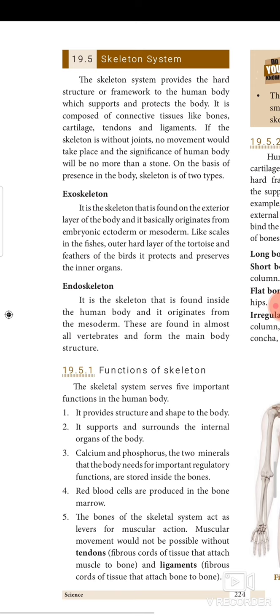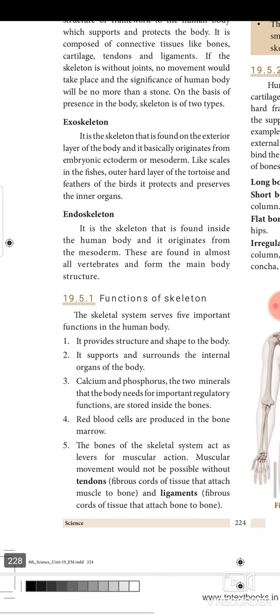Next, we shall see functions of skeleton. It provides structure and shape to the body. It supports and surrounds the internal organs of the body. Calcium and phosphorus, the 2 minerals that the body needs for important regulatory functions, are stored inside the bones. Red blood cells are produced in the bone marrow. The bones of the skeletal system act as levers for muscular action.